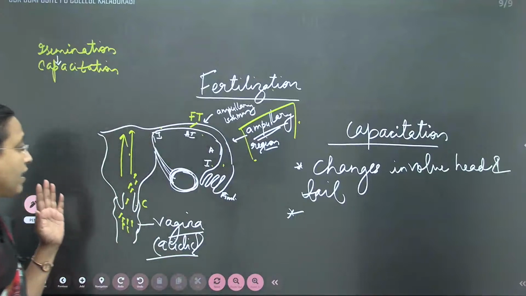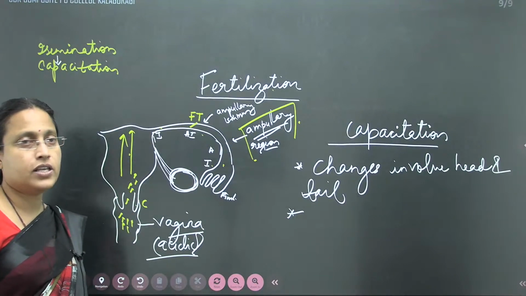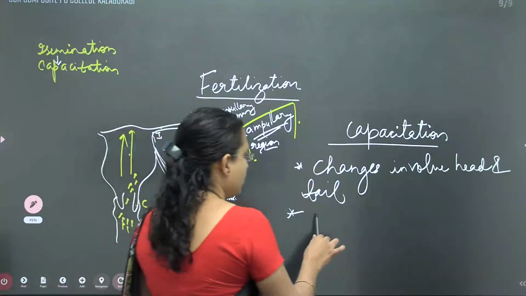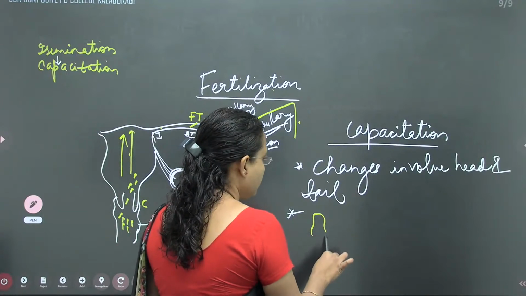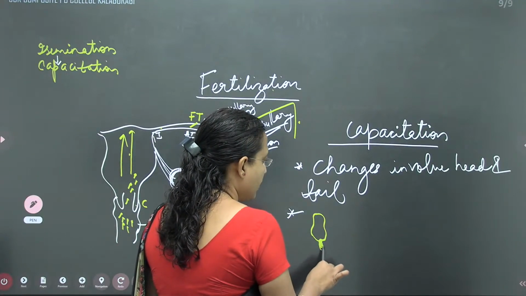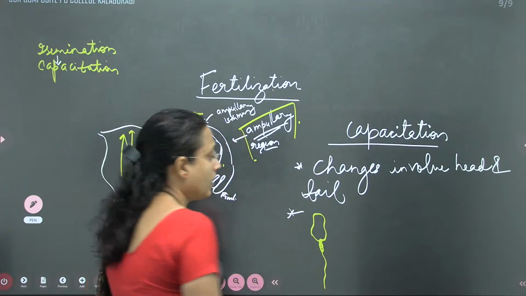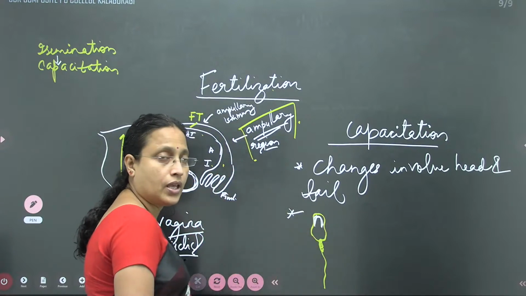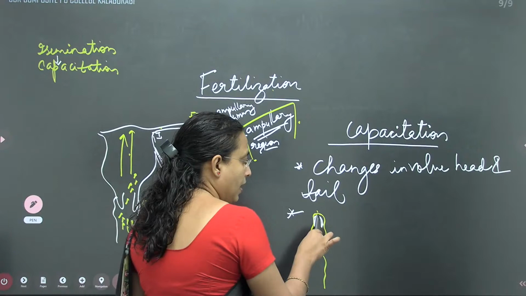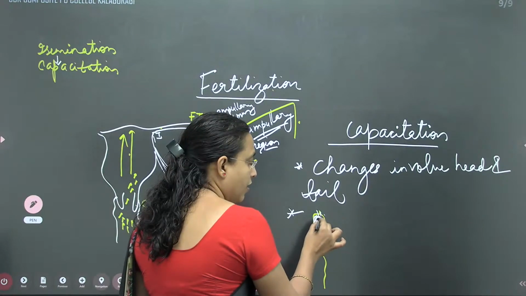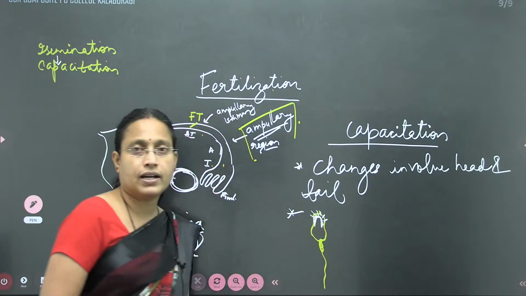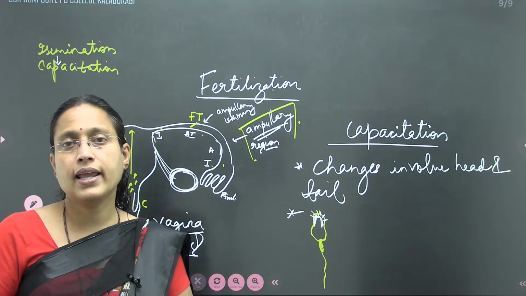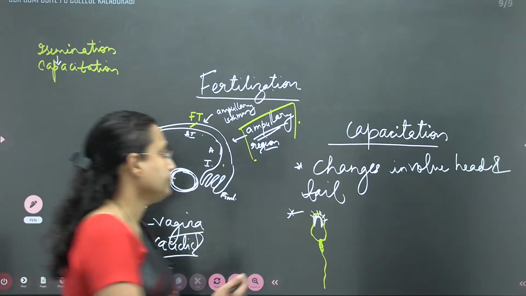Now, what changes occur in the head region of the sperm during capacitation? For example, this is the sperm, this is the middle piece and the tail, and this is the acrosome present in the sperm. The plasma membrane of the sperms has many factors that will inactivate it or will not allow it to become competent, and those types of factors are called decapacitation factors.